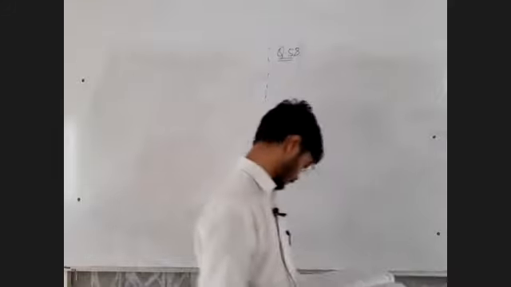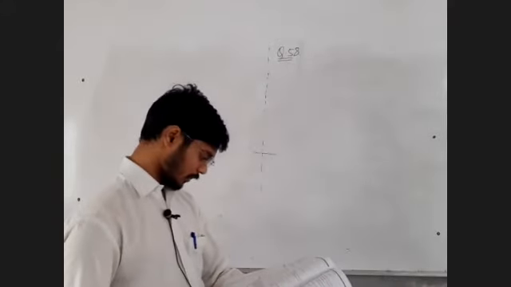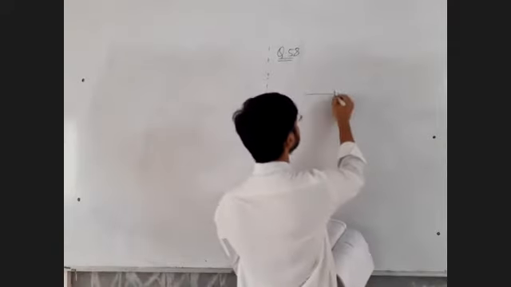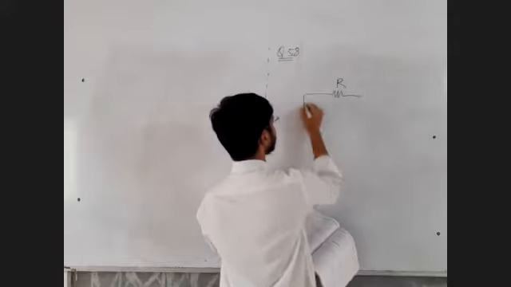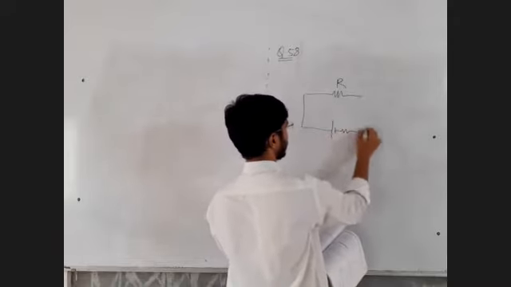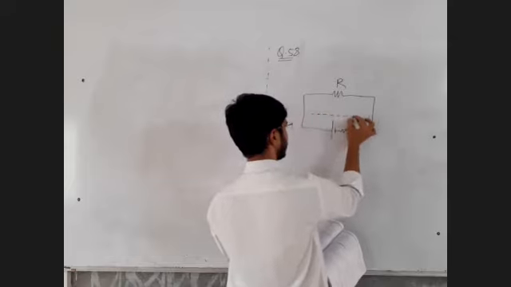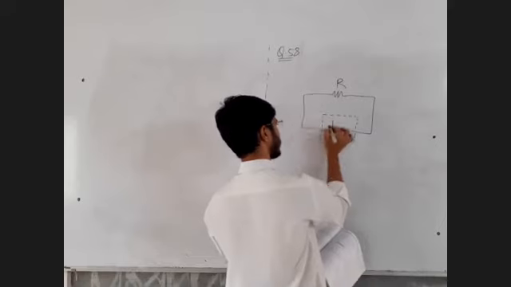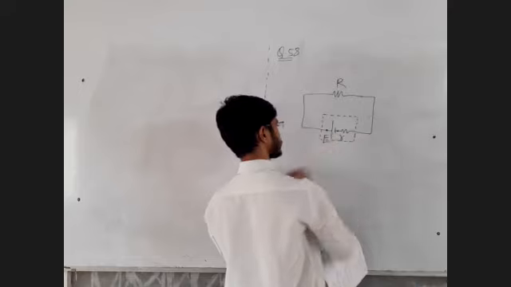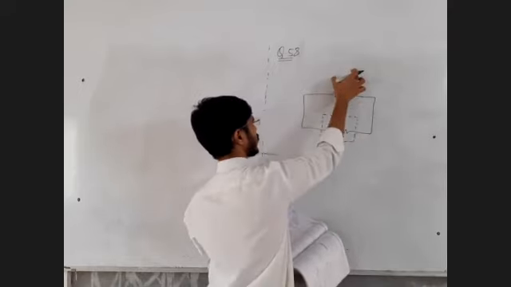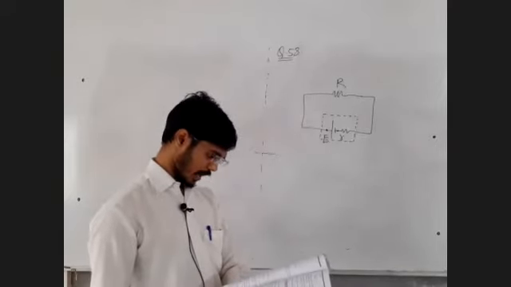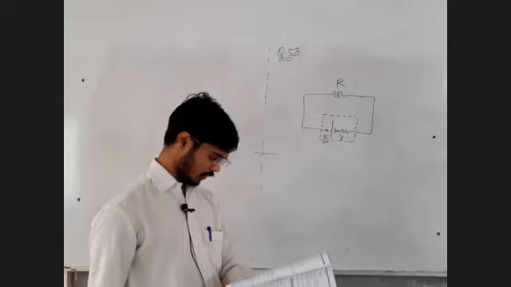The battery of EMF E and the internal resistance small r is connected across the resistance capital R. Read the question, extract the data. That's my practical battery. EMF of the battery is E. Battery has internal resistance r, and this battery is connected across the external resistance R. The resistance R can be adjusted to give any value greater than or equal to 0.